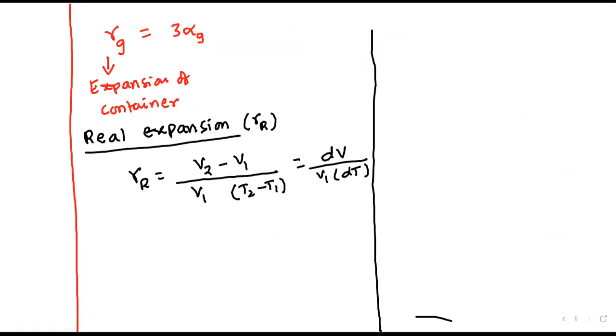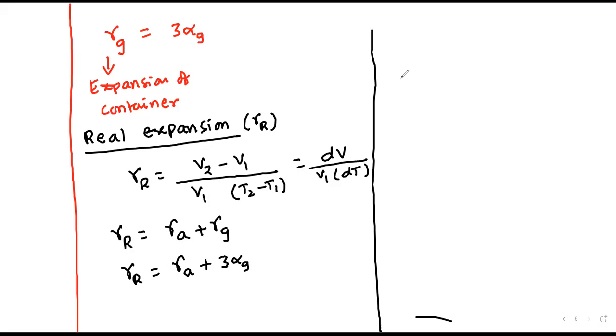So we can say that gamma R is equal to gamma A plus gamma G. Instead of gamma G, we can also write 3 alpha G. Gamma R is equal to gamma A plus 3 times alpha G.